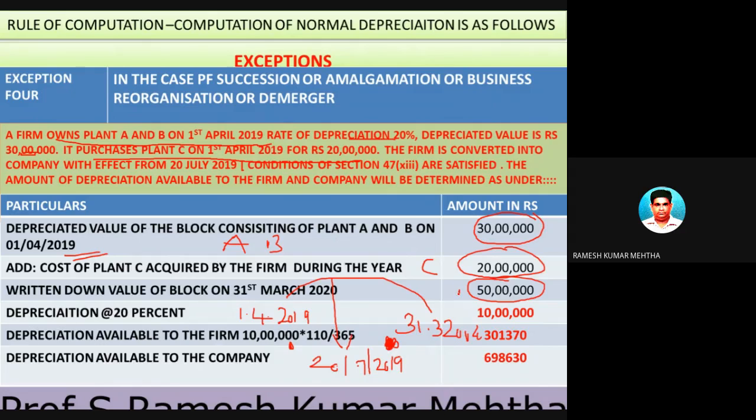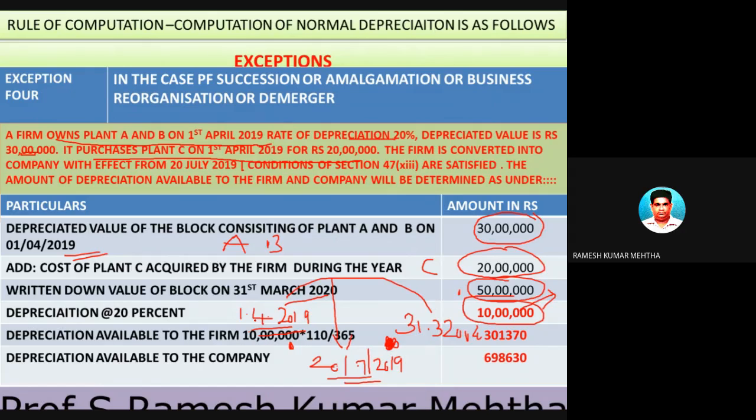So 50 lakh is the value of the assets which were transferred from a firm to a company by virtue of business reorganization, which is a conversion that has taken place. So total depreciation for the whole year on 50 lakh rupees at the rate of 20% is 10 lakhs. Now, how much can the firm A claim and how much can the company claim? So first we will find out the duration from 1/4/2019 to 20 July 2019, where the firm was in place.